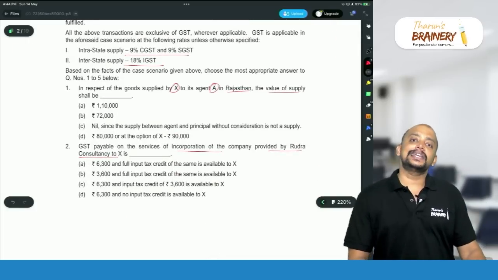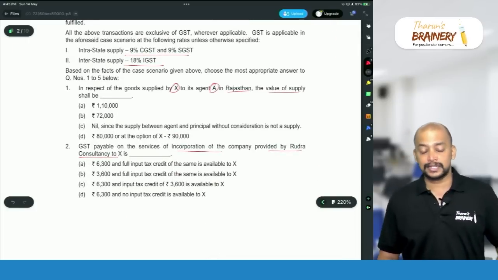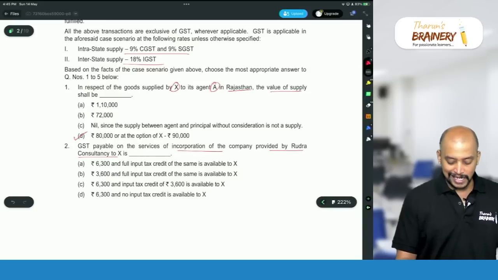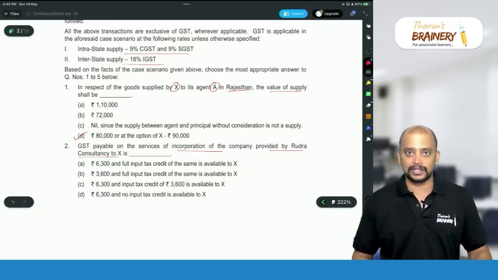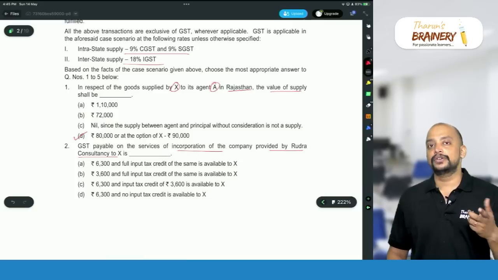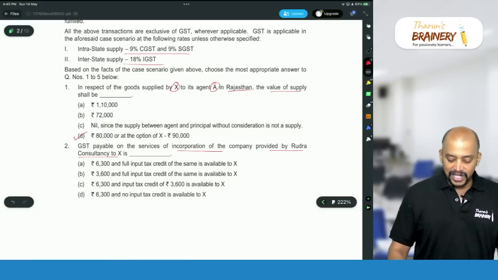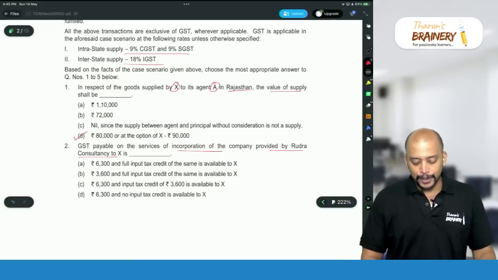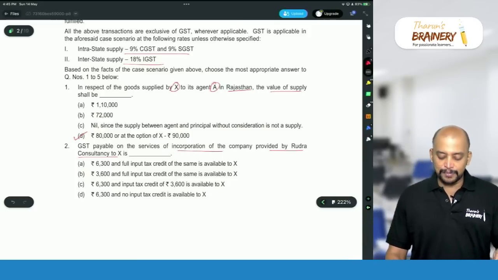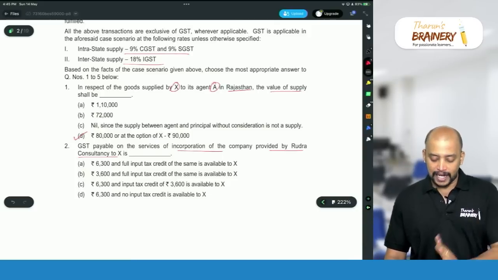If you have directly 80,000, you will select 80,000 only as the answer. But the answer given here is 80,000 or at the option of X 90,000. Suppose if one of the MCQ options has 80,000, we need to select 80,000 as the answer. Then GST payable on the service of incorporation of the company provided by Rudra Consultancy to X.